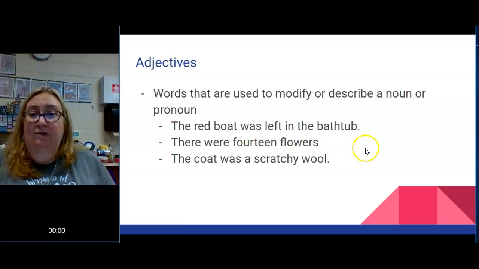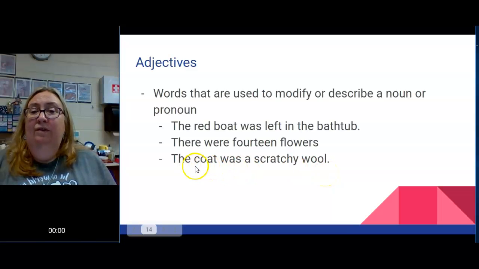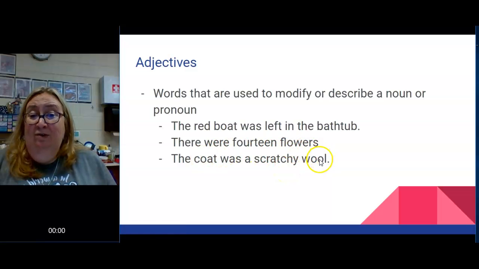How about this one? There were 14 flowers. Well, I have there is a pronoun, and I have flowers is a noun. I don't have any words that describe there, but I do have a word that describes the flowers. 14 is the adjective that describes the flowers. It lets me know how many there are. The coat was a scratchy wool. Well, the coat is a noun, and wool is actually a noun. This adjective, scratchy, describes the wool that makes the coat. So you could say scratchy describes the wool, and since the coat is made from that wool, scratchy probably also describes the coat. In this sentence, it directly describes the wool. Does that make sense?